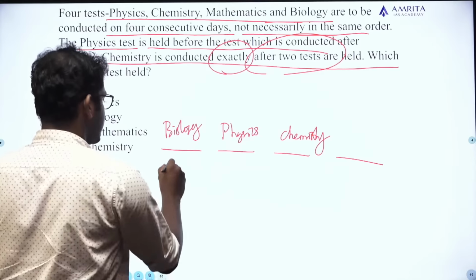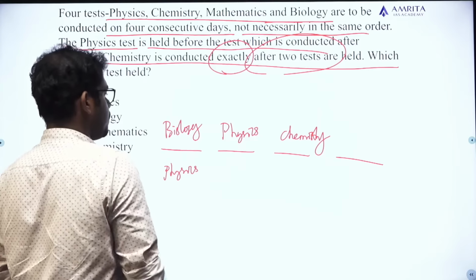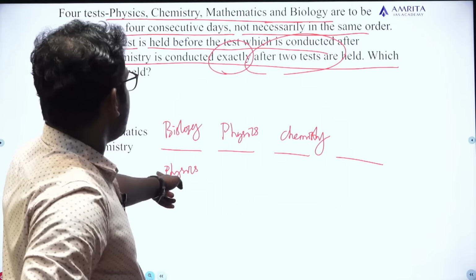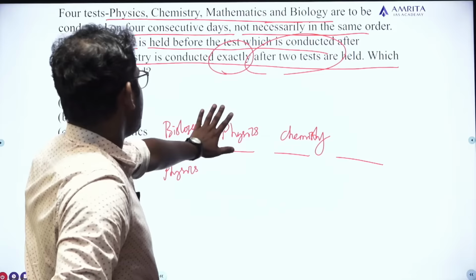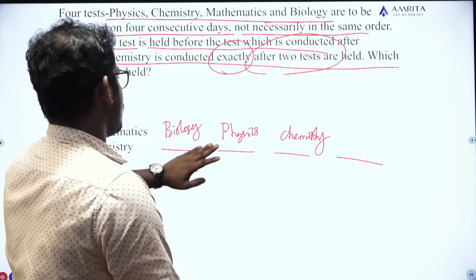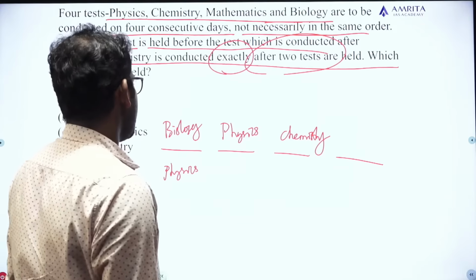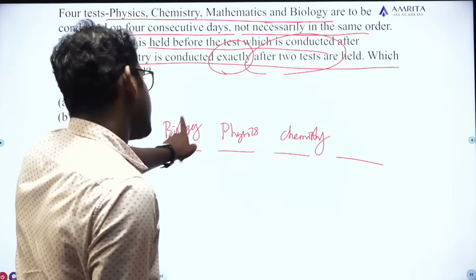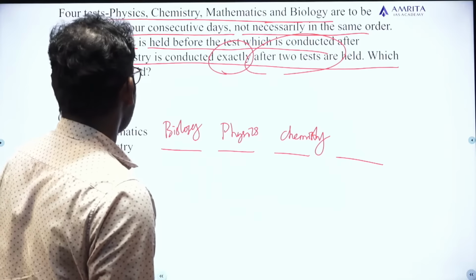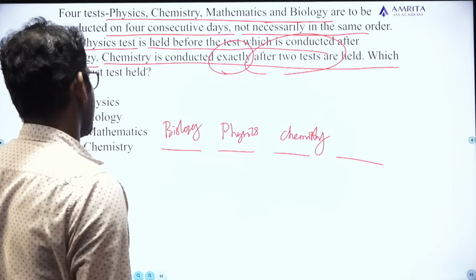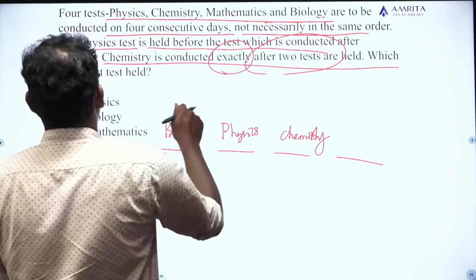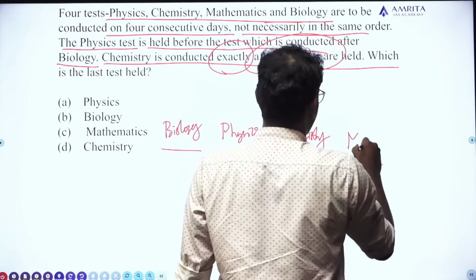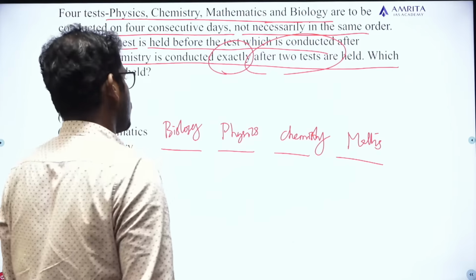Okay. If I put physics here, then what happens? The physics test is held before some test here, which is conducted after biology. So there is a least possibility. Oh, it's also possible, but if physics is put here, then biology can be put here. Okay, and the condition is not violated here. Then what's remaining? Biology, physics, chemistry is done. So we are left with maths, and maths is to be held on the 4th day, the last day.